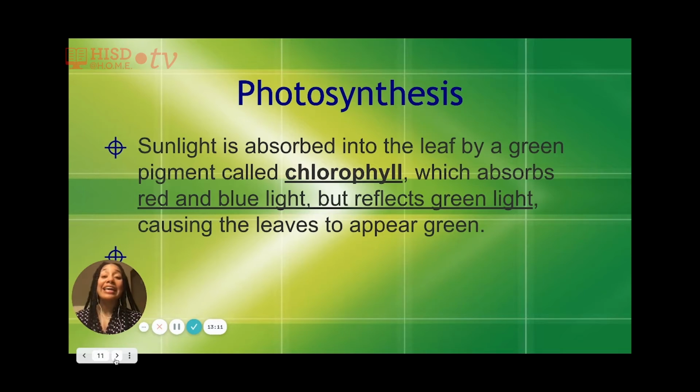So sunlight is absorbed into the leaf by a green pigment called chlorophyll. It absorbs red and blue light, but reflects green light. So it takes in red and blue, but what we see is green light. And it causes the leaves to appear green.